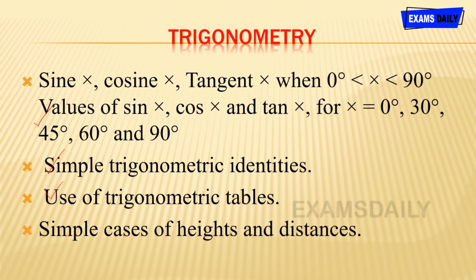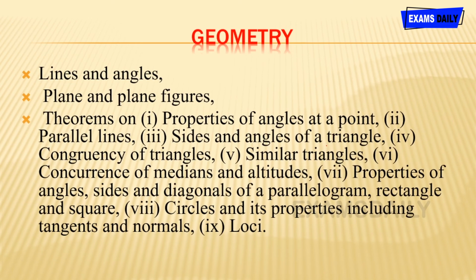And then simple cases of heights and distances. Like they give a right-angled triangle, and the opposite, adjacent and hypotenuse values are given in the question. You want to find height and distance using the sine and cosine formulas, and that's the thing about this trigonometry topic. And then for geometry you want to go through 9th to 10th standard topics.